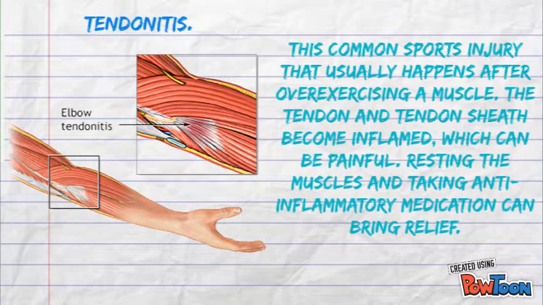Tendinitis. This is a common sports injury that usually happens after over-exercising a muscle. The tendon and tendon sheath become inflamed, which can be painful. Resting the muscles, and taking anti-inflammatory medication can bring relief.